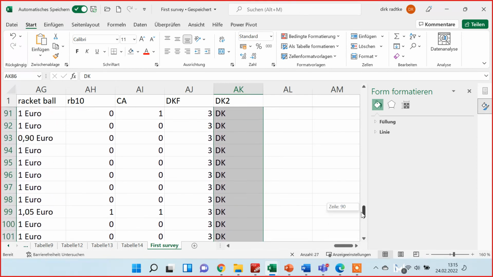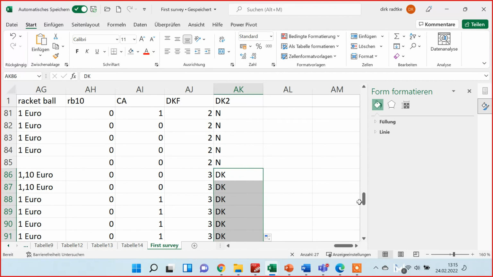And now we can again evaluate hypotheses. For example, the hypothesis, do we have more Dunning-Krugers among women or more among men? And again, notice the difference. The first Dunning-Kruger factor is interval scaled. Here you have a scale and you can calculate the average. The second Dunning-Kruger factor is just Dunning-Kruger or normal person, so it's just nominal scale. You cannot create an average, so you have to use a cross table if you want to evaluate the question if women or men are more often Dunning-Kruger.